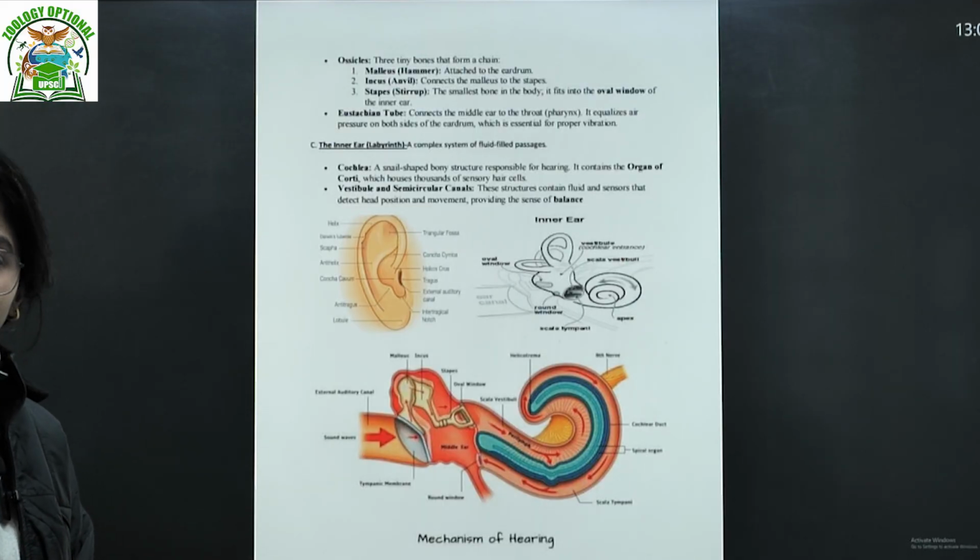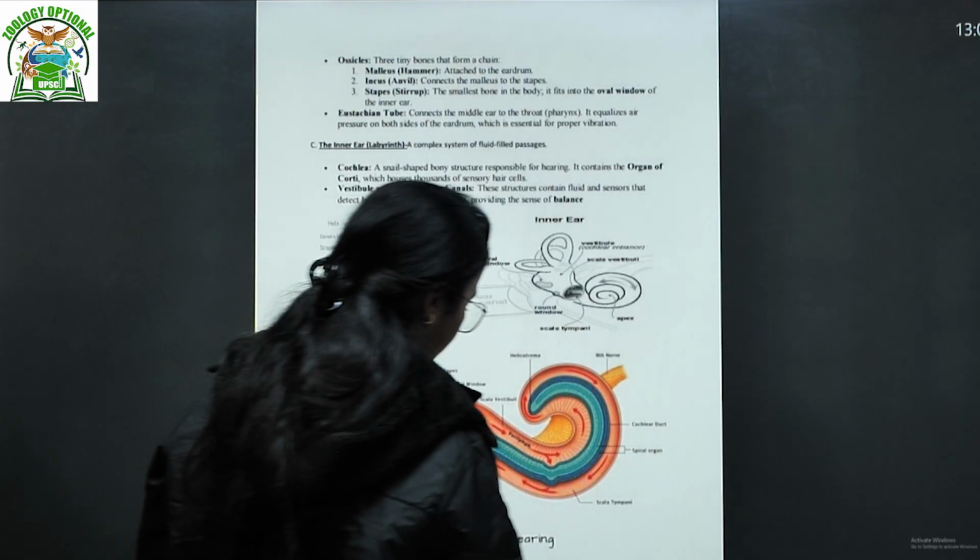We have just talked about the tympanic membrane. Then your incus, also known as the anvil, connects the malleus to the stapes, and then the stapes, that is the stirrup, is the smallest bone in the body. Of course, this is something we already know.